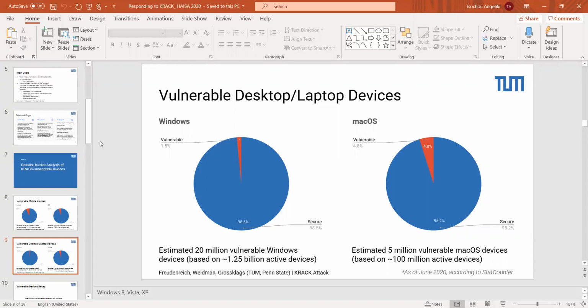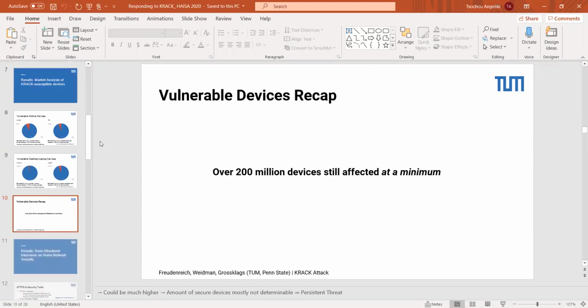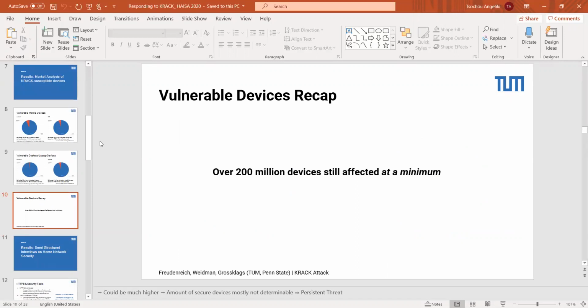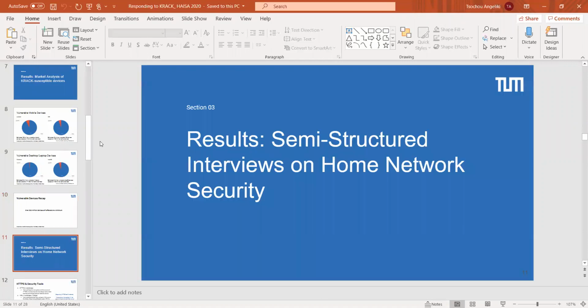OS 10. And what that leaves us with is this interesting conclusion, if we hit the next slide here, from a higher level, that at a minimum, we're still looking at, in June 2020, over 200 million devices still being impacted by this specific Wi-Fi vulnerability, which is certainly an interesting state to find ourselves in. We say at a minimum here because this is only from publicly available data, and it's unclear if we're capturing everything. We can go to the next slide.